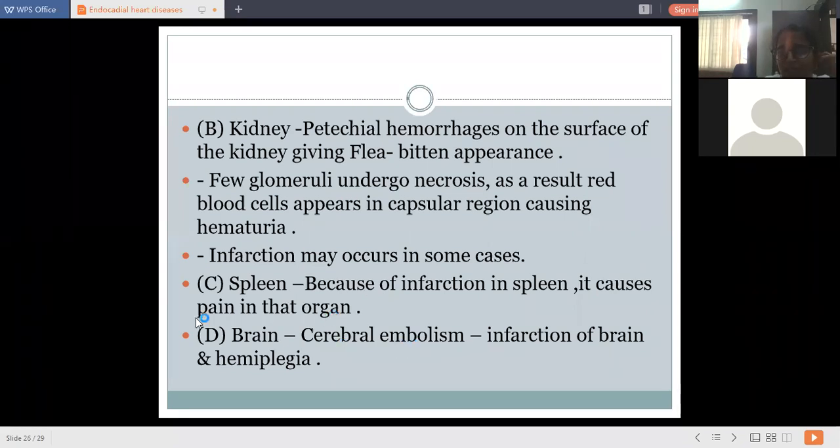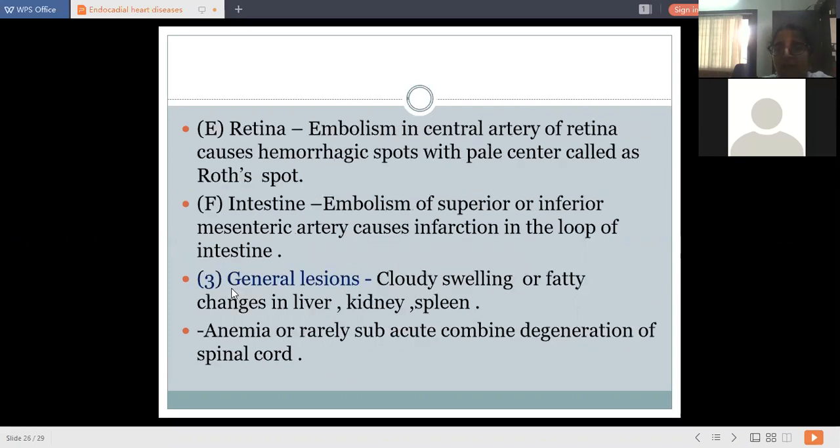Why does this infarction occur in the spleen? Again, because of embolic lesions, embolic phenomena. The splenic artery gets blocked and there is infarction of the spleen. Like this, brain also shows embolism and infarction with hemiplegia. Then retina, embolism in the central artery of retina causes hemorrhagic spots with pale center called Roth spots. Intestine, embolism of the superior or inferior mesenteric artery shows infarction in the loop of the intestine. So these are all embolic lesions. Various organs show these embolic lesions in case of subacute bacterial endocarditis.